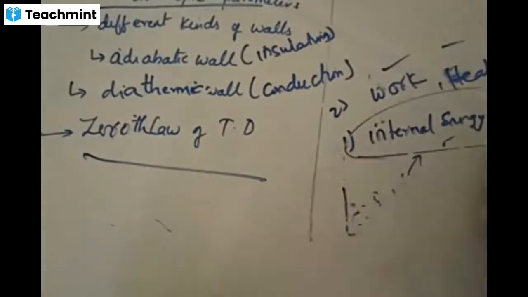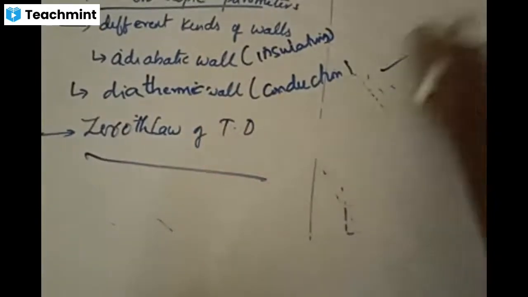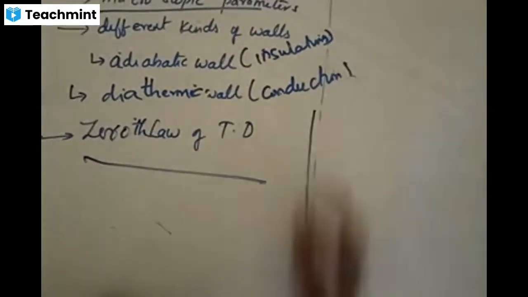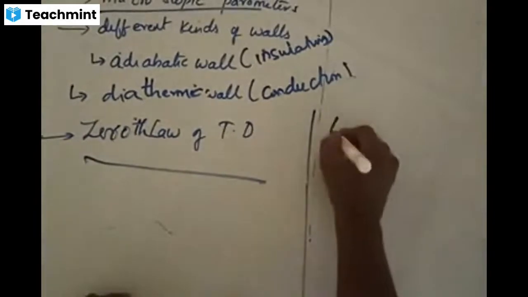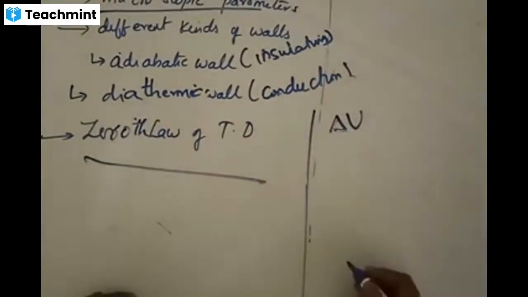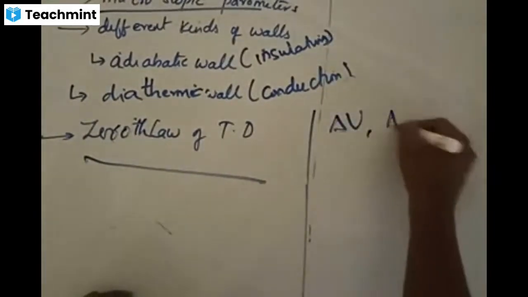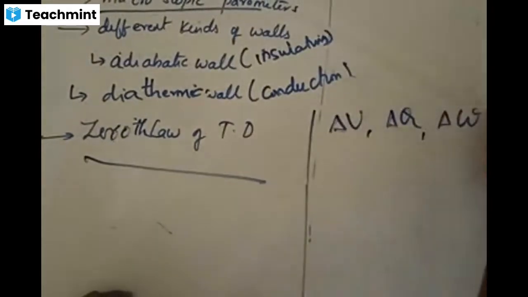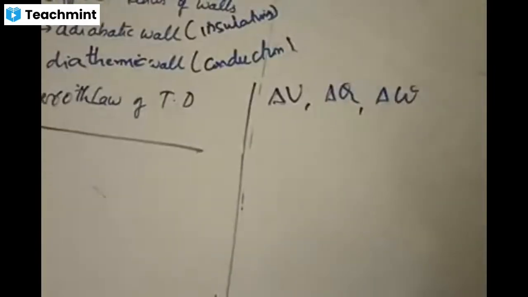Are these terminologies clear? What is work? What is heat? If you know this, then only you can go further. In a thermodynamic system, we talk about three important things. One is delta U, the change of internal energy; delta Q, the amount of heat supplied; and delta W, the amount of work done by the system.